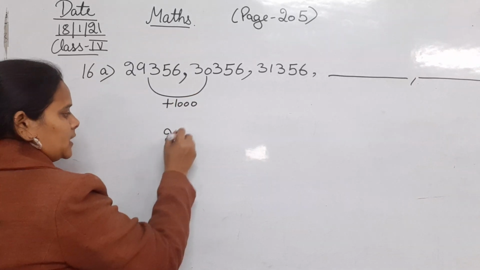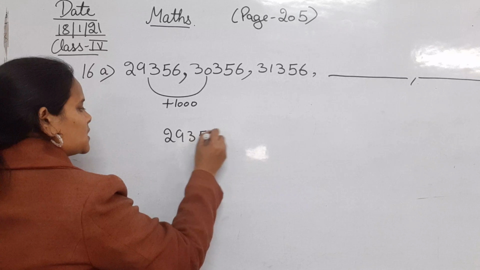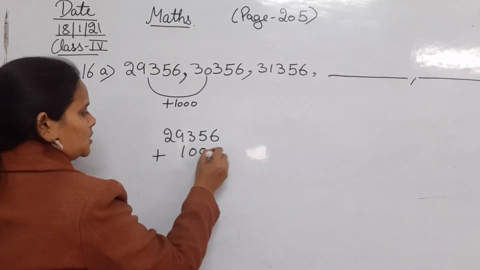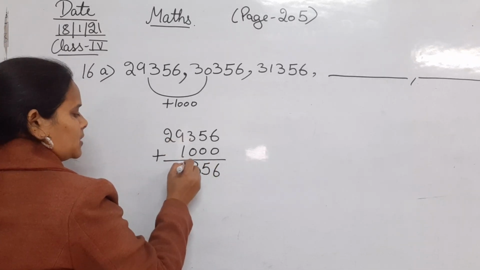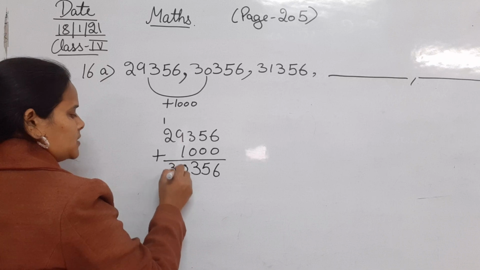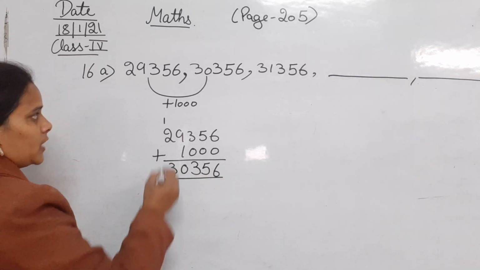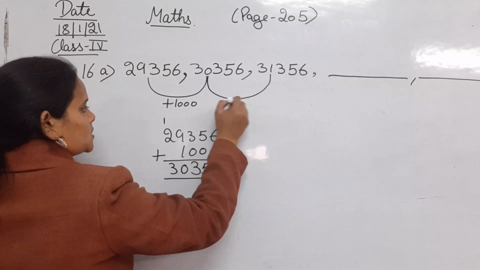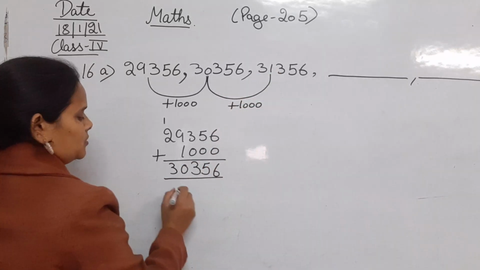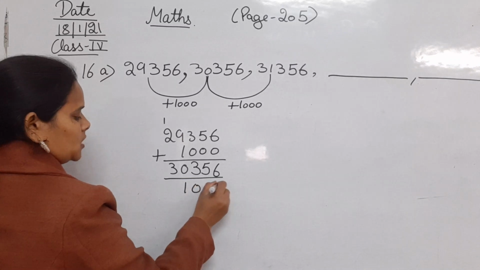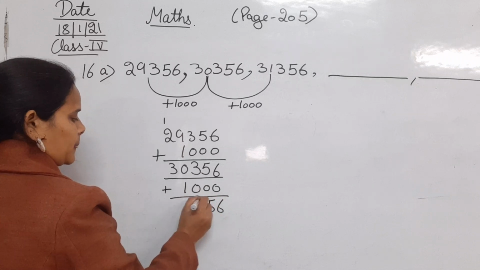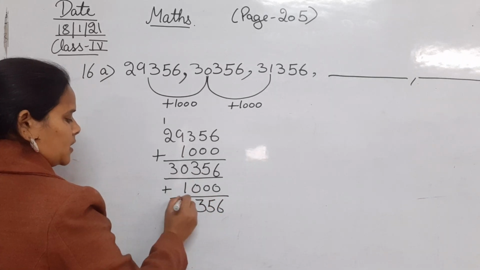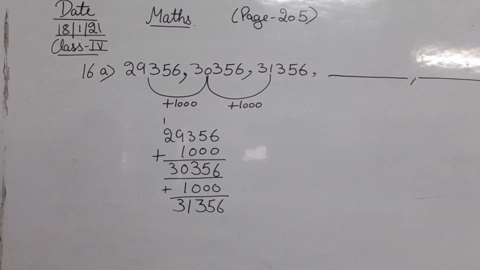So 29,356 plus 1000. Let's see, 6, 5, 3, 9 plus 1, that is 30,000. Again, if you subtract 1000 from it you will get this. Let's check. Plus 1000, 6, 5, 3, 1, 3. So that means at every step you will add 1000 and you will get the other number.